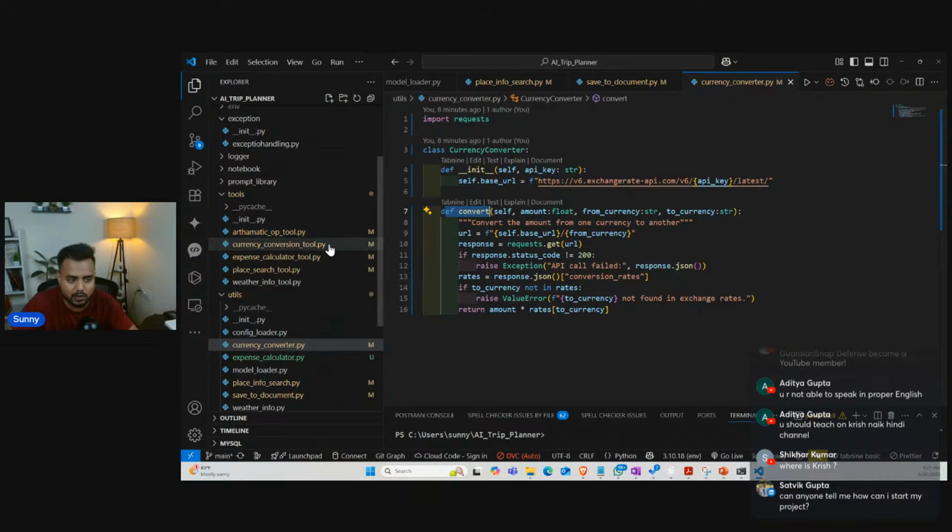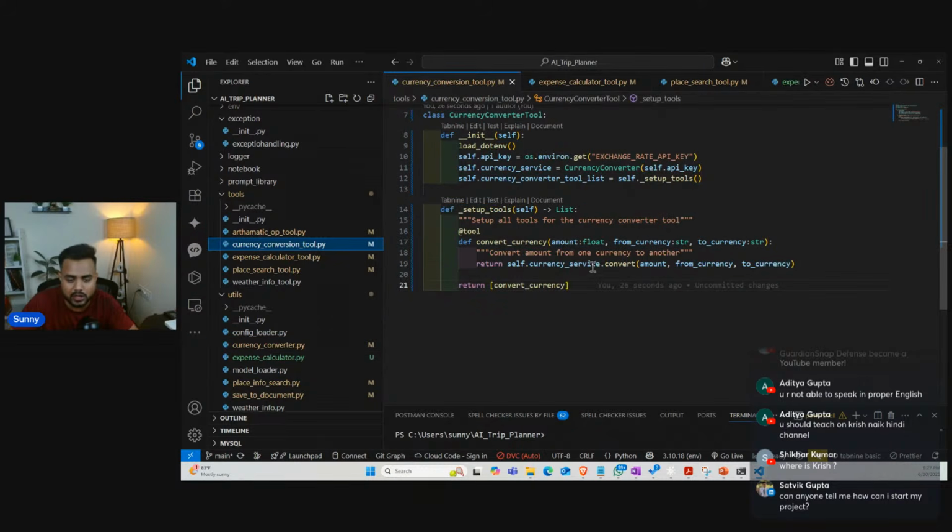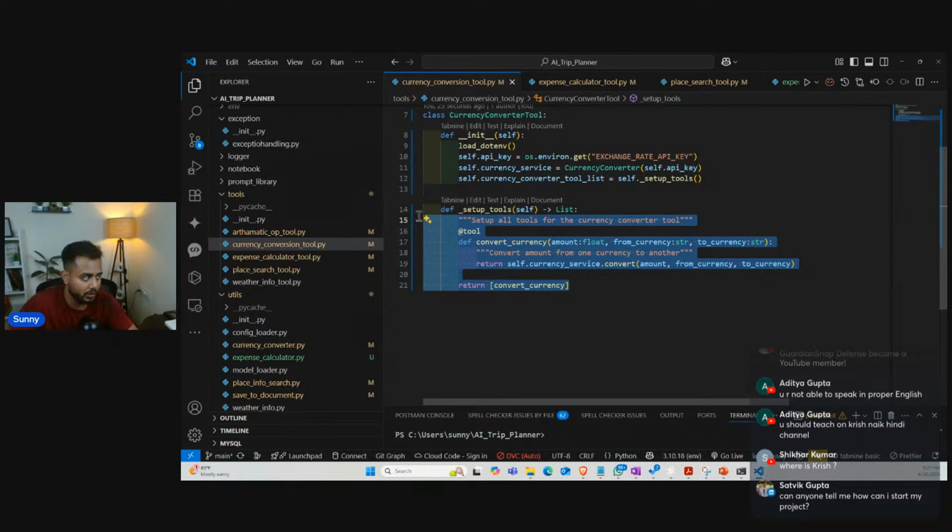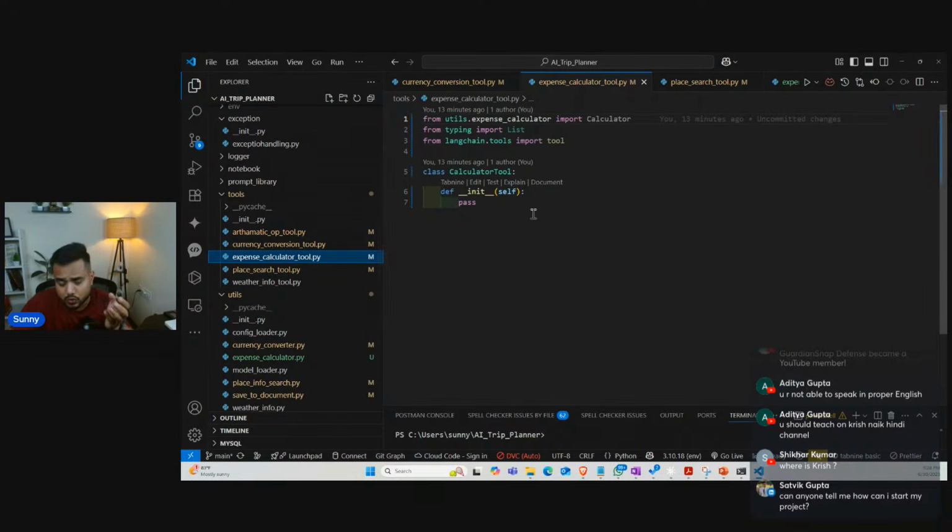Now over here, guys, see what we have. We have this convert method. We are going to pass our amount from currency to currency, and we'll be able to get our exchange currency over here. Now apart from this one, if you check, we have some other tools, like the expense calculator. Inside this we haven't written any sort of code yet.